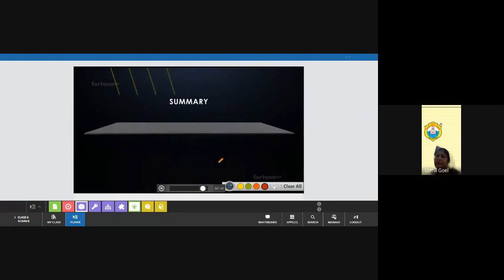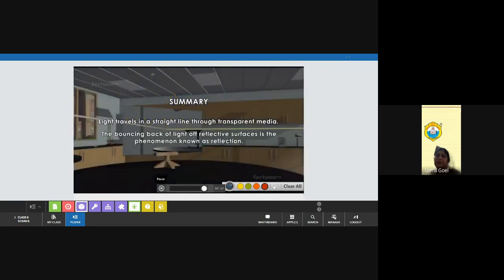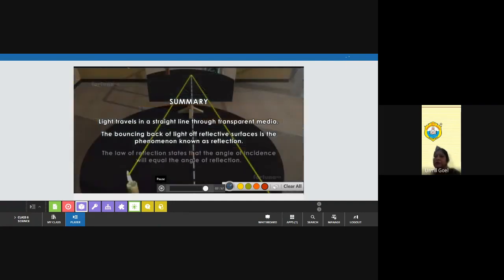Summary. Light travels in a straight line through transparent media. The bouncing back of light off reflective surfaces is the phenomenon known as reflection. The law of reflection states that the angle of incidence will equal the angle of reflection.